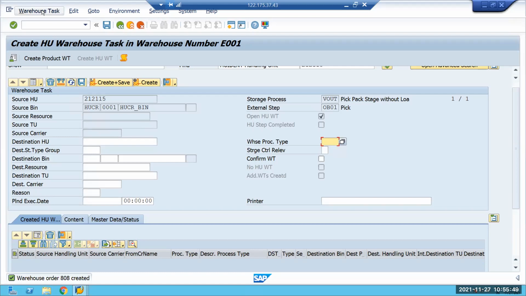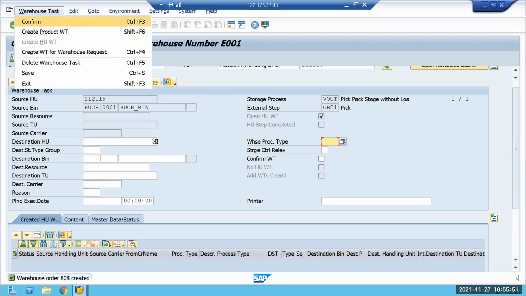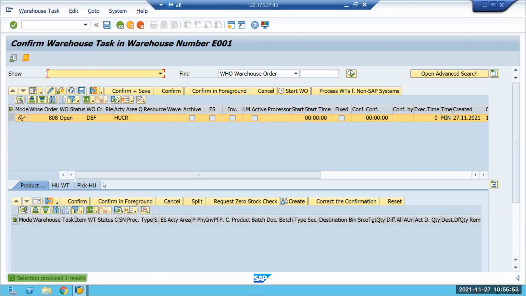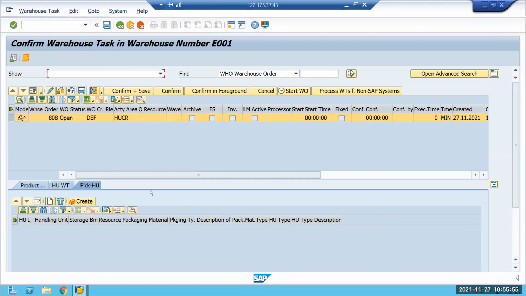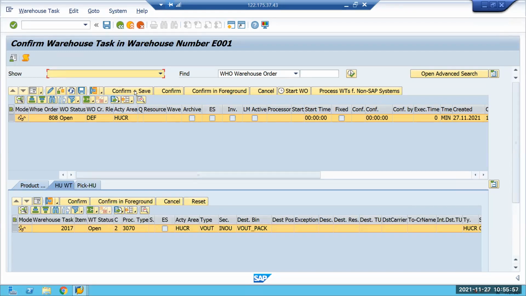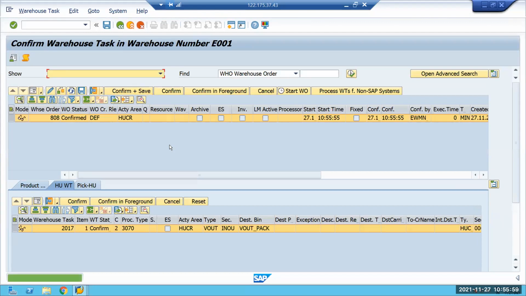Warehouse task got created. Try to confirm. HU task, where it is going. Yeah, it's going. Let me confirm. So confirm, sir. So that means it's not creating an automatic task. Automatic task is not happening.